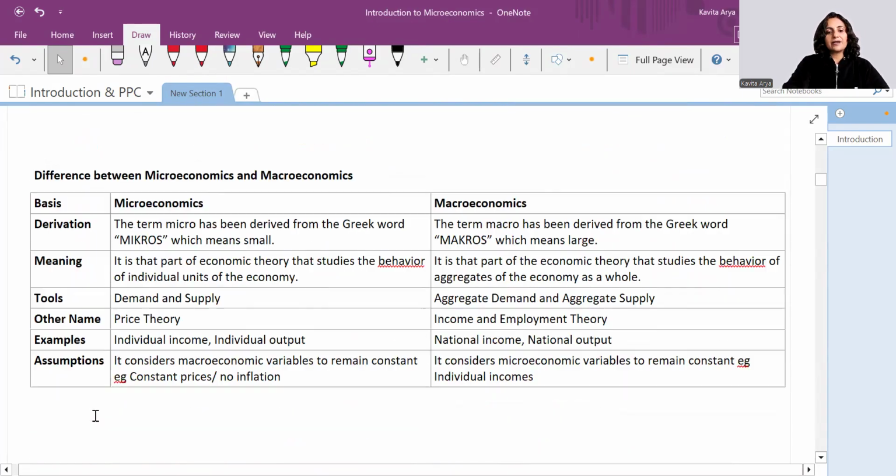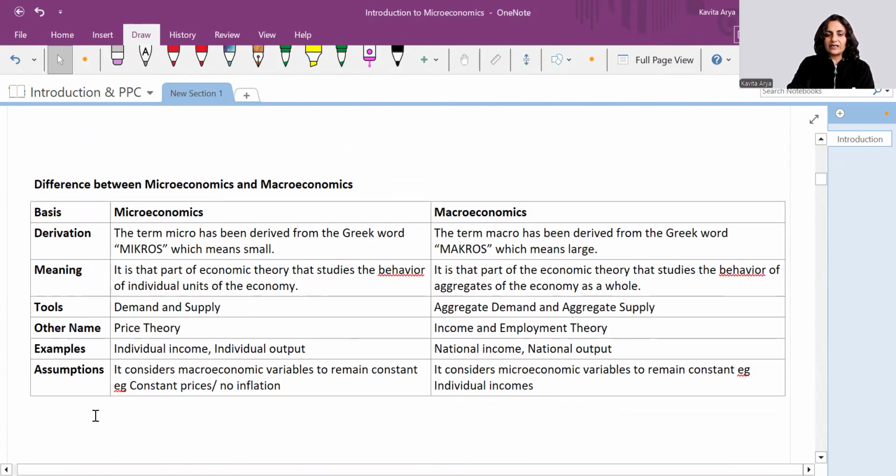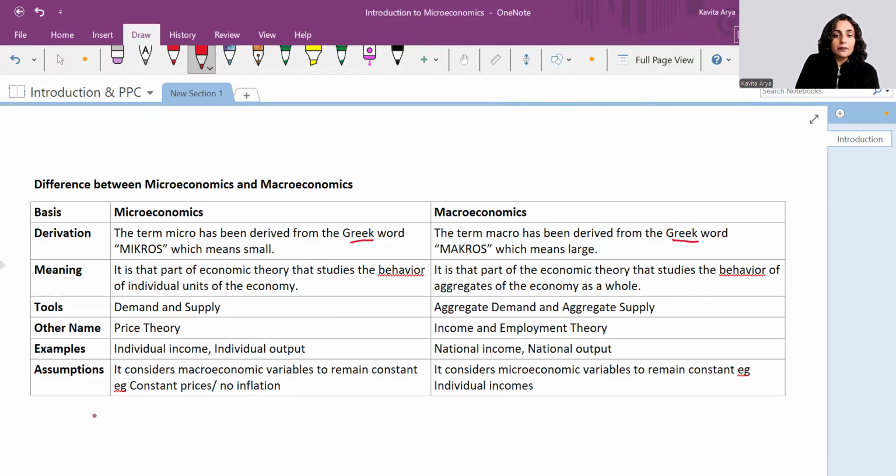Now, the next related topic in the introductory chapter of microeconomics is microeconomics and macroeconomics. What is the difference, right? So when we talk about its etymology, where has this come from? Both have been derived from Greek terms. One is micros, meaning small, and the other is macros, meaning large. So this is the derivation, the root of the term.